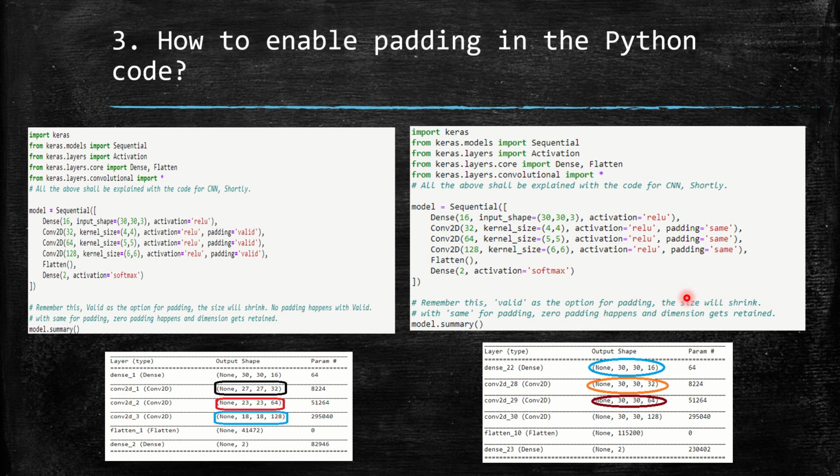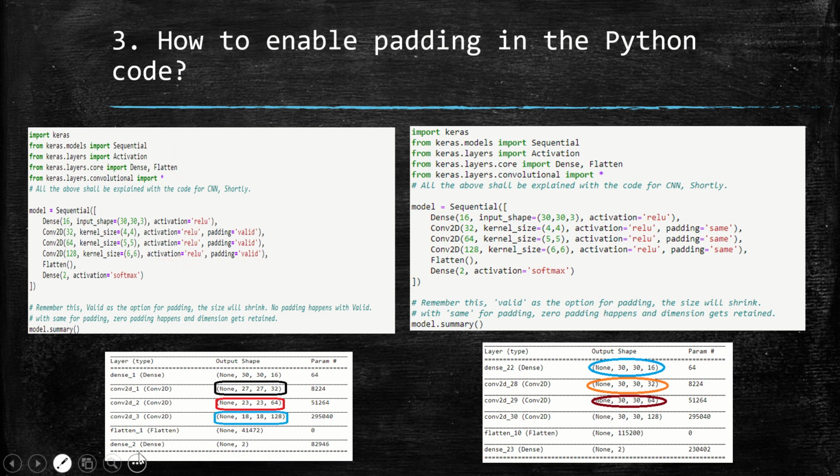When you use the Conv2D method, convolution 2D is the method that I'm using. There, padding is one of the arguments, and if you mention it as valid, the padding will not happen, which means no padding is going to happen. Here you can see Conv2D with 32 filters, kernel size 4 by 4, ReLU activation, followed by padding as valid, which means no padding will happen. If padding is equal to valid, there is no padding and shrinking will happen. The size of the input image matrix will be reduced further.